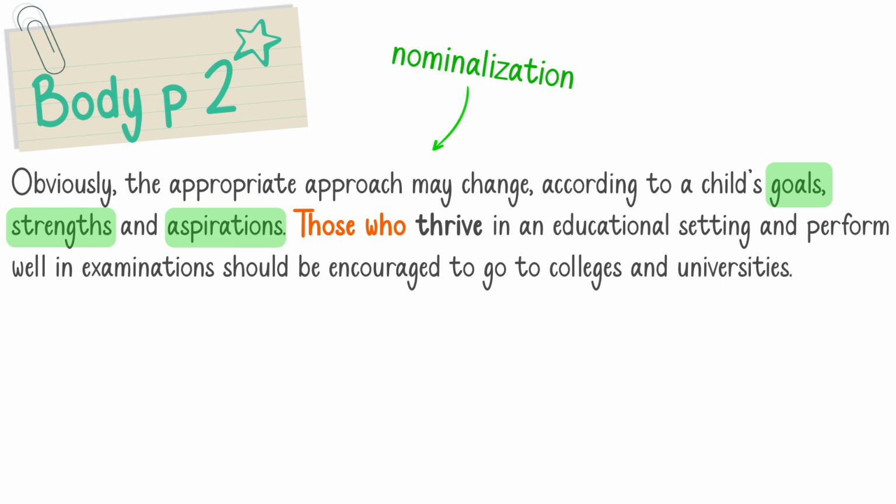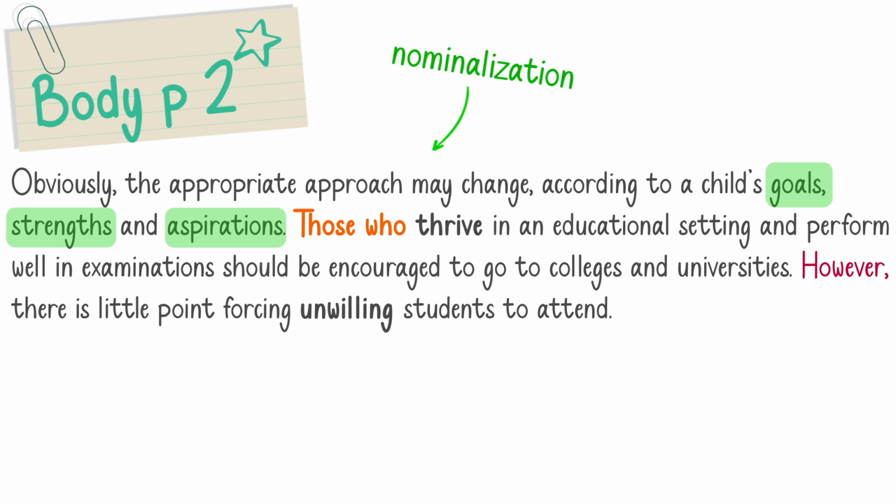So this is that circumstance by which I mean those students should continue their education. Now, at the same time, there are some students who are unwilling to attend classes, right? Now, I use the linking word however. However, there is little point forcing unwilling students to attend.